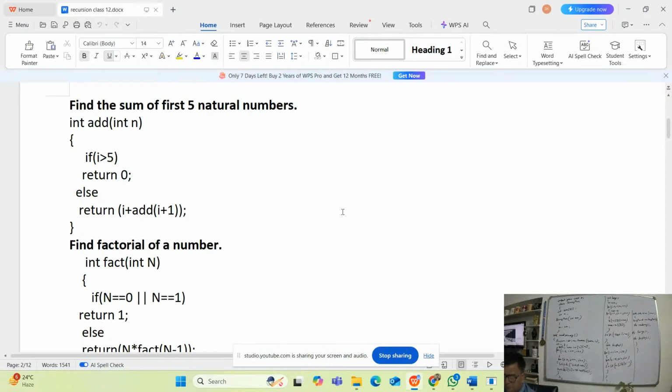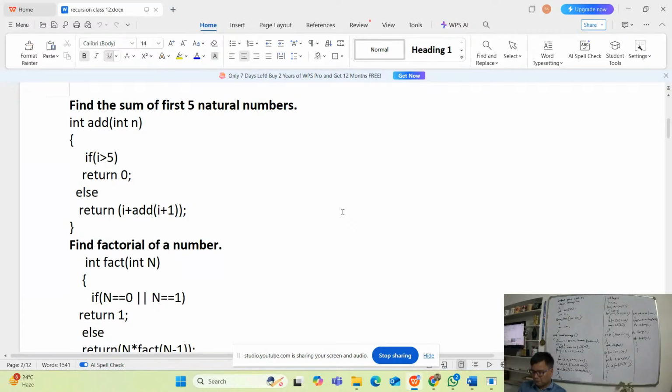Now, for example, this is the function which has to find the sum of first 5 natural numbers. So here I have int add. Now it has to return. So int add, int n. Right? The value of n will be parameterized.